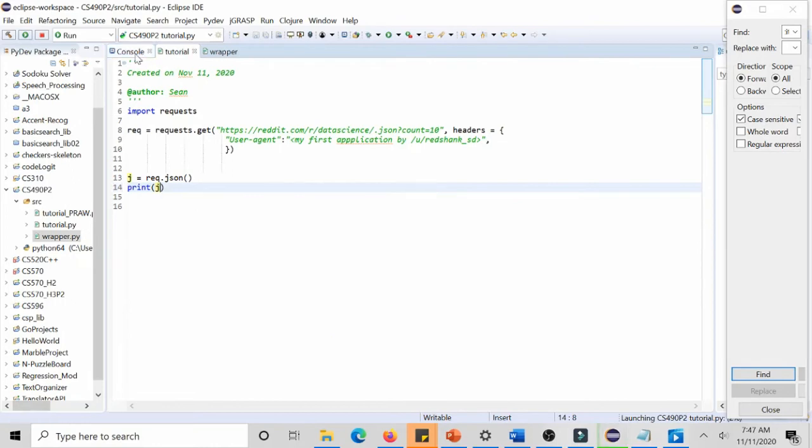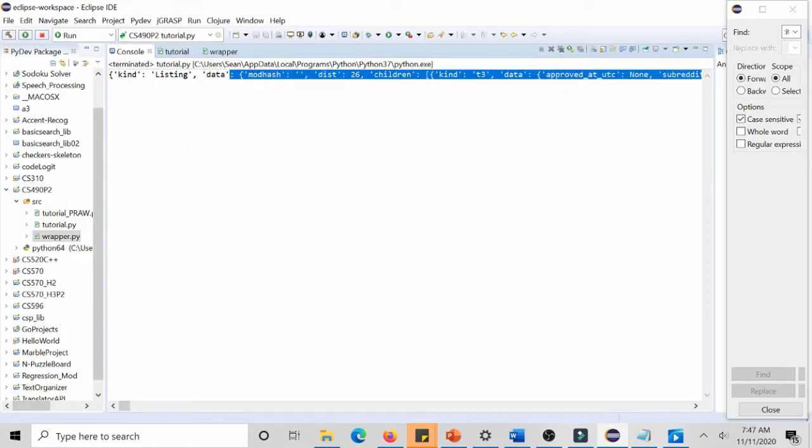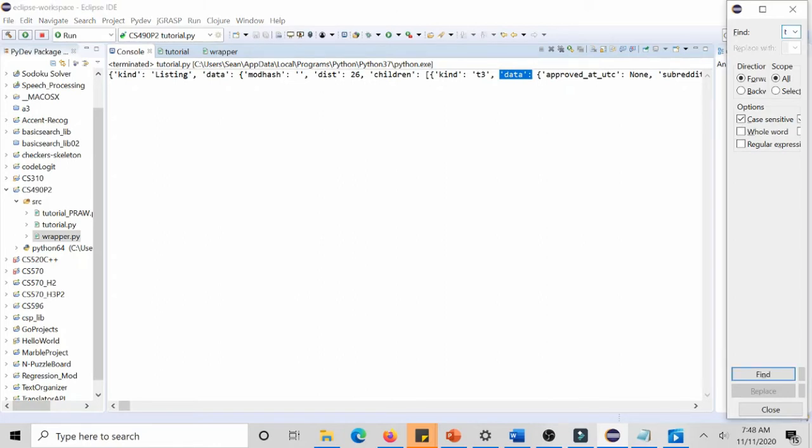So if we run it, what we should get is a JSON format. Yep. We're interested in this data because that's going to hold all our data. Inside this dictionary, we have another dictionary that holds a list, and inside that list, we have another dictionary. What I'm interested in is if there's a field called title, because we want to print all the titles. Let's see here. I just Control F, and yep, there is a title. You can see it here.